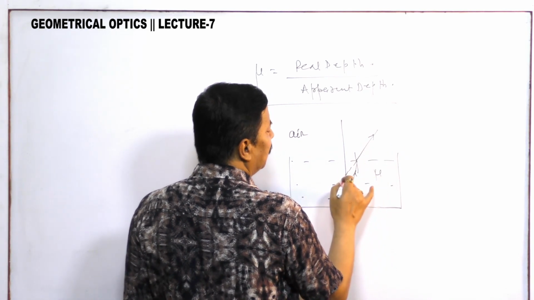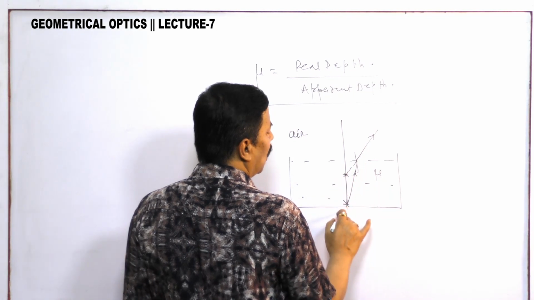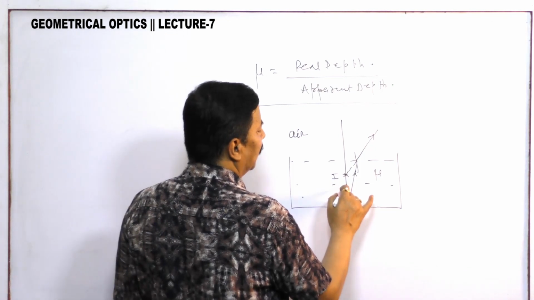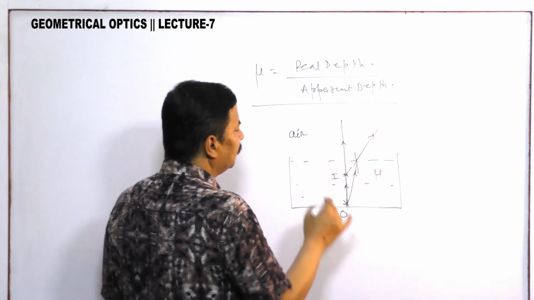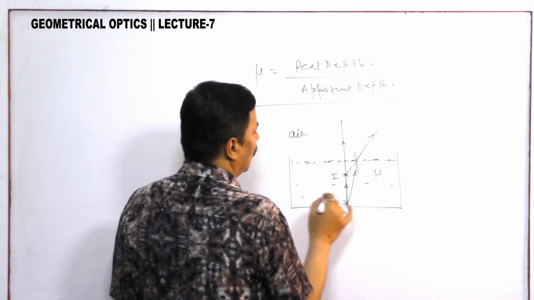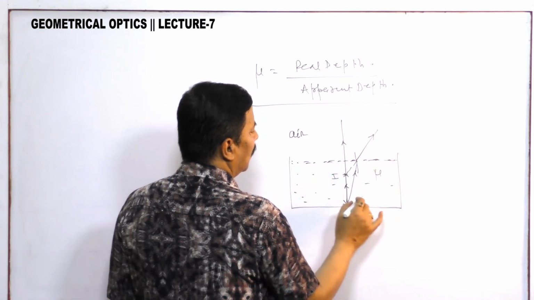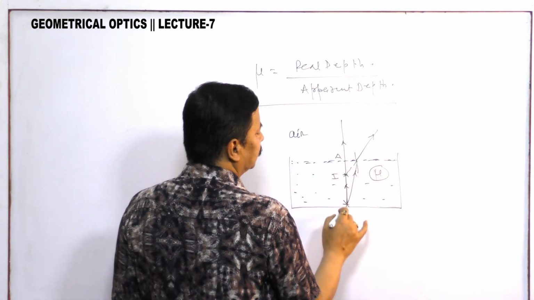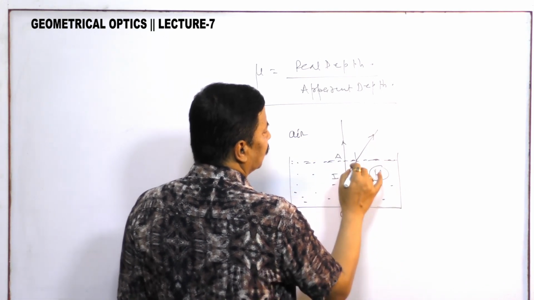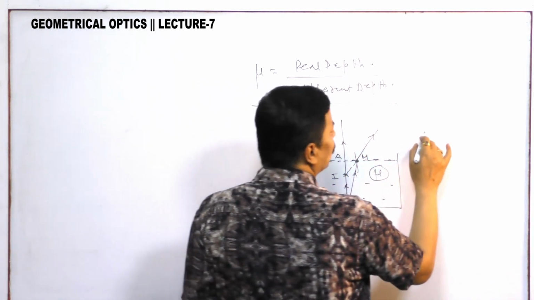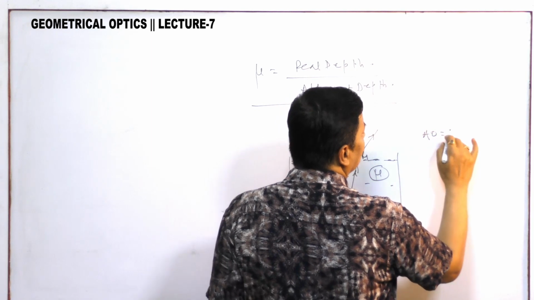So its image will be somewhere. This is the object, this is the image. This is the ray. This is mu. This is A, O, I. This point we take as M. AO is called real depth.